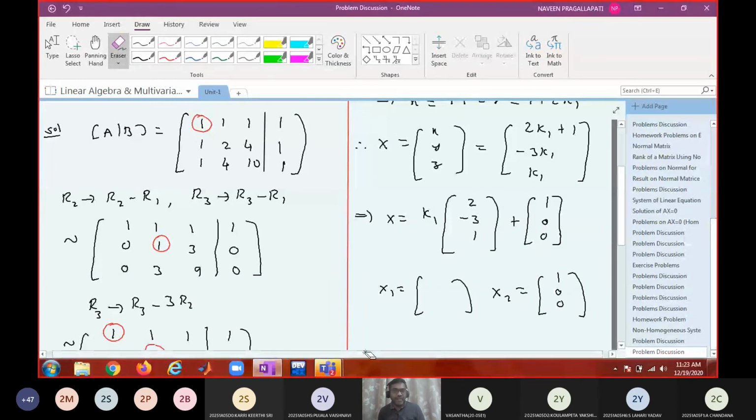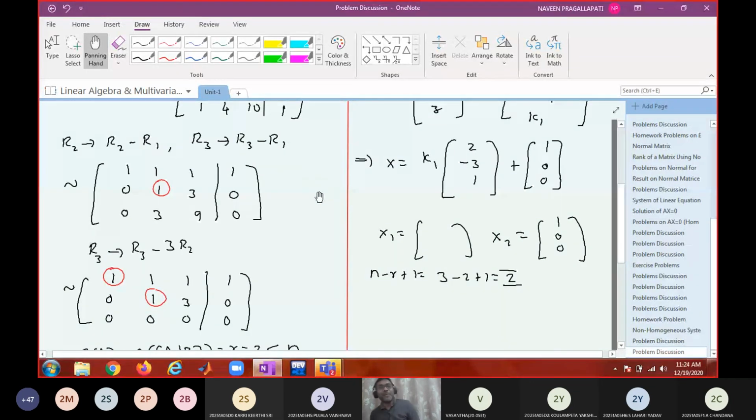If you want to tell the formula is n minus r plus 1, it has to be 3 minus 2 plus 1, which has to be equal to 2. So among two independent solutions, we got one independent solution. Can you get one more solution so that your formula will be justified? Can't you provide another independent solution? If you can provide one more independent solution, your formula remains true, no?